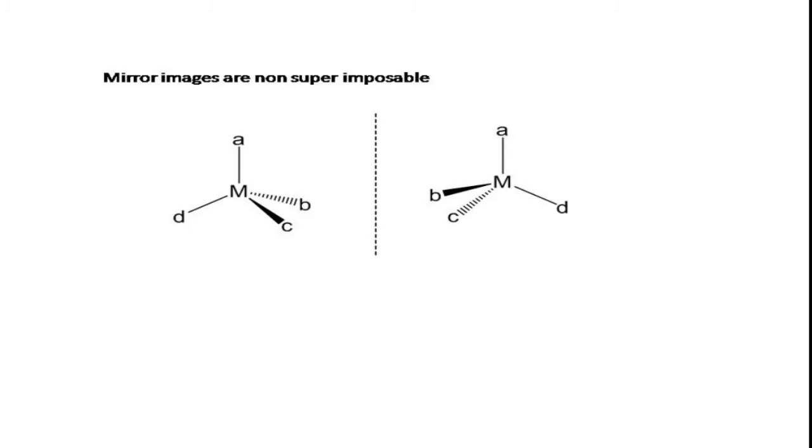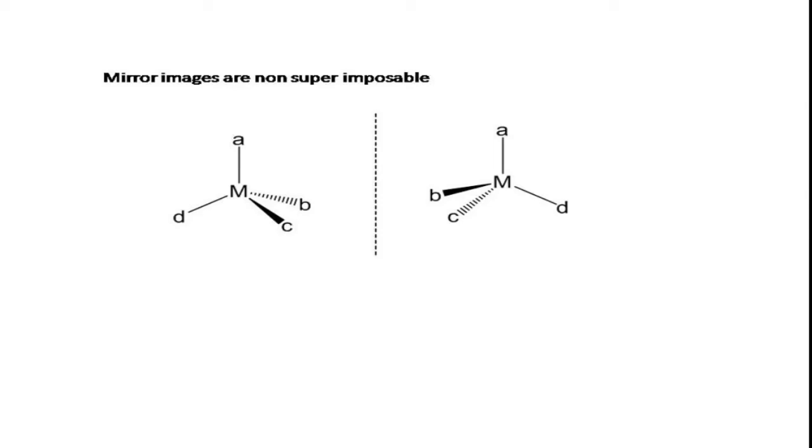For example, you can see here, this is a tetrahedral complex bound to 4 different ligands, and if you look at the right side structure, these two are mirror images of one another, right? Since compounds 1 and 2 are mirror images of each other, if you try to superimpose these two compounds, what happens?